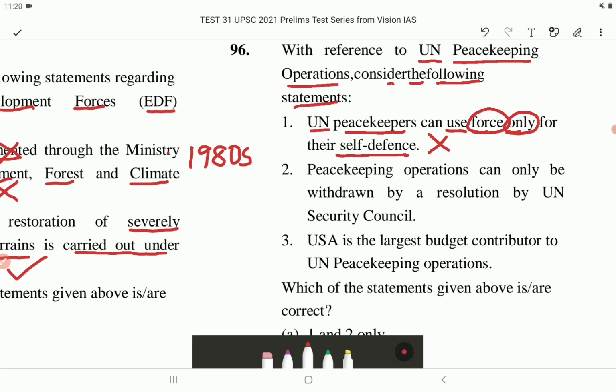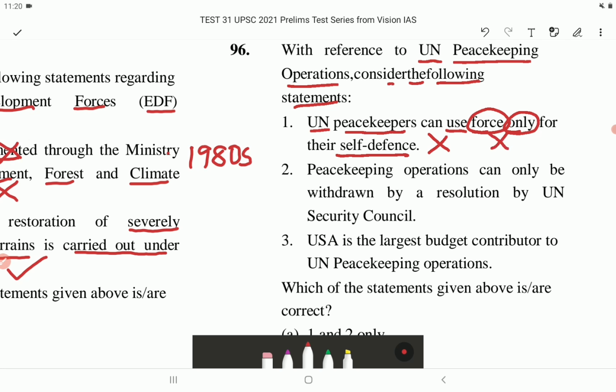In certain volatile situations, the Security Council has given UN peacekeeping operations robust mandates, authorizing them to use all necessary measures to deter forceful attempts to disrupt the political process, protect civilians under imminent threat of physical attack, or assist the national authorities in maintaining law and order. So statement 1 is incorrect.